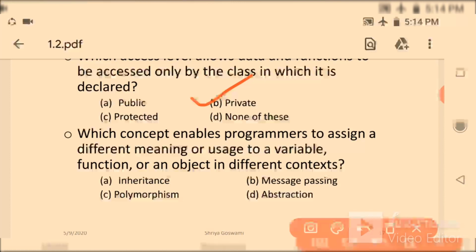I will discuss protected, but its scope is not limited to only the class where it is declared. Next, which concept enables a programmer to assign different meaning or uses to a variable, function, or an object in different contexts? Here the answer will be polymorphism.